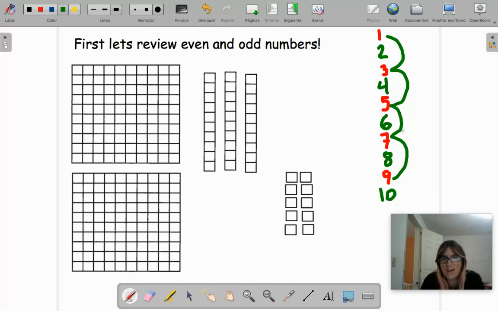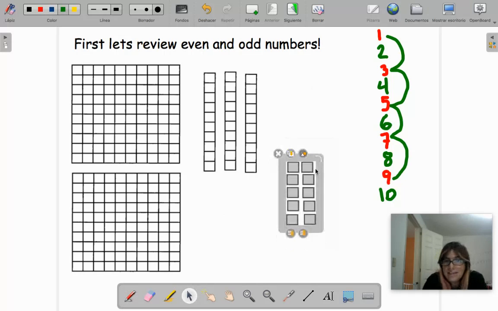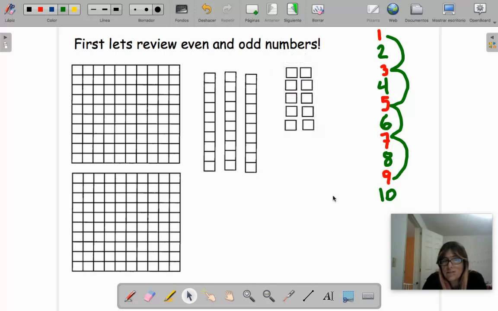1, 3, 5, 7, 9 are odd, okay? Now, maybe it's easier, like in the times tables, if you just memorize it. If it's a pair, then you begin with 2. Other pair, 4. Other pair, 6. Other pair, 8. Other pair, 10. All those are evens, the pairs, the friends, okay?